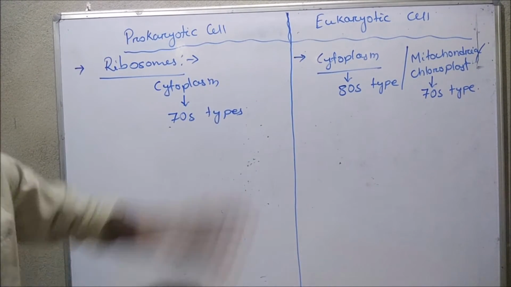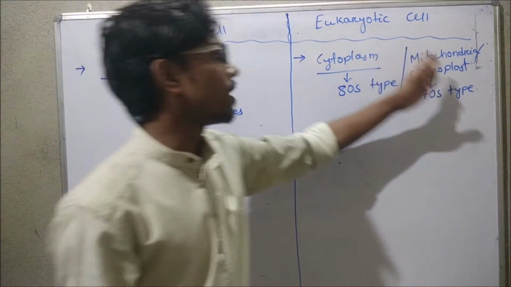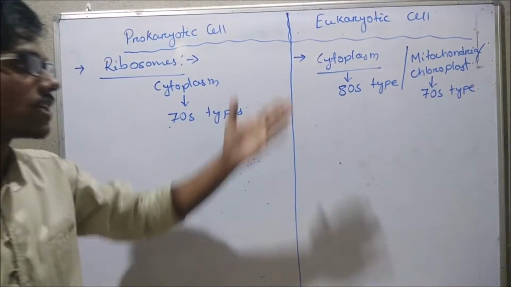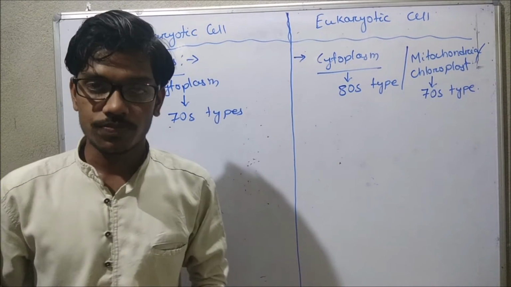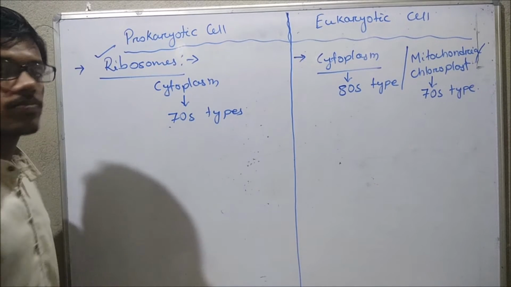In the eukaryotic cytoplasm there is 80S type ribosome, and in mitochondria and chloroplast there is 70S type ribosome. This is the difference with respect to ribosome.